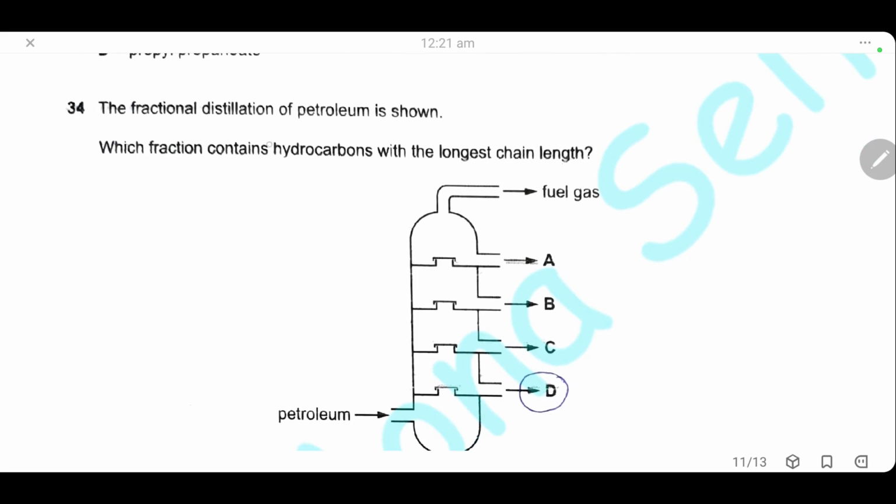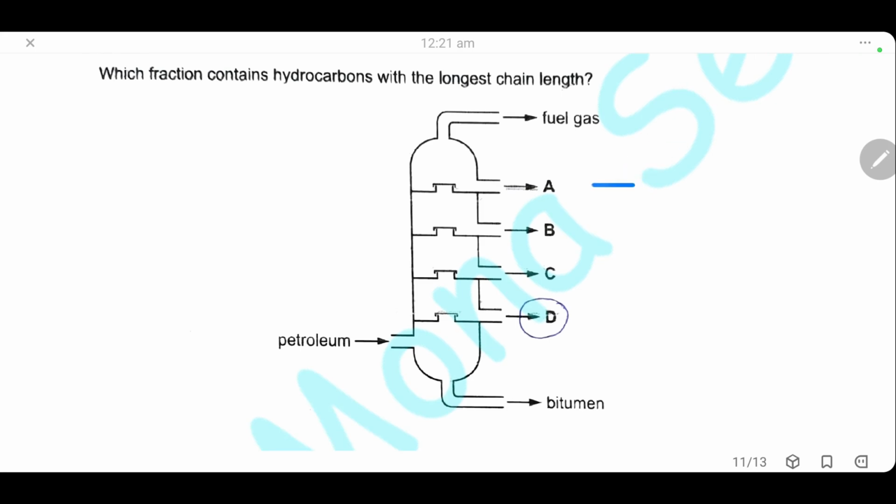Question 34. The fractional distillation of petroleum is shown. Which fraction contain hydrocarbon with the longest chain length? Here we have A, B, C, and D. D is at the bottom of the fractionating column. It has the longest chain length. It is more viscous and higher boiling point. So the answer will be D.